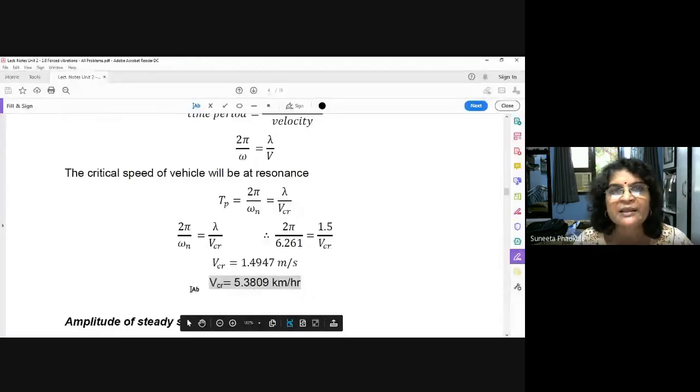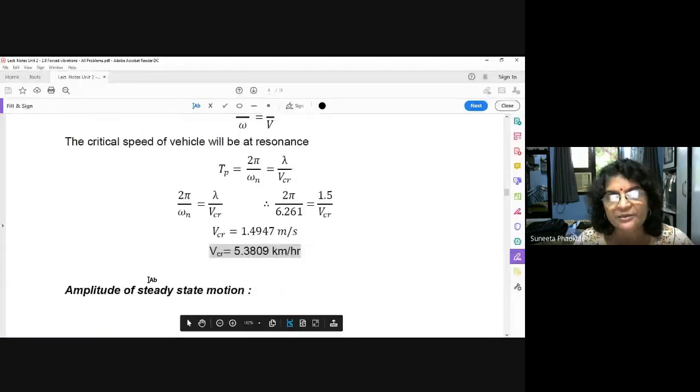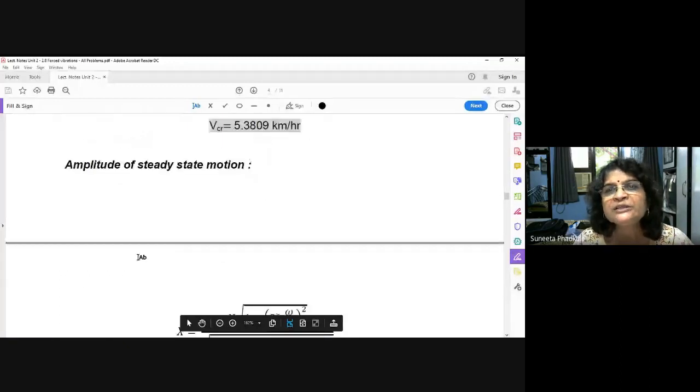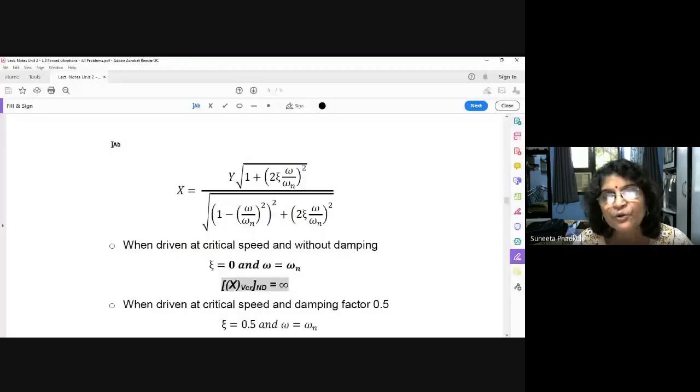Now the second thing, amplitude of steady state motion. You know this is the formula of absolute motion. You know, there are two types of motion.